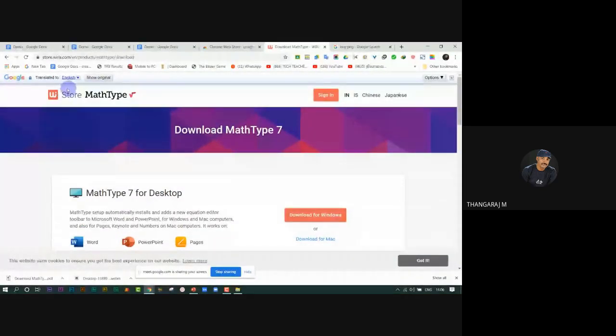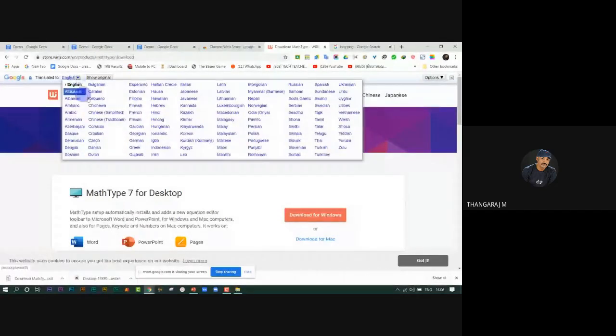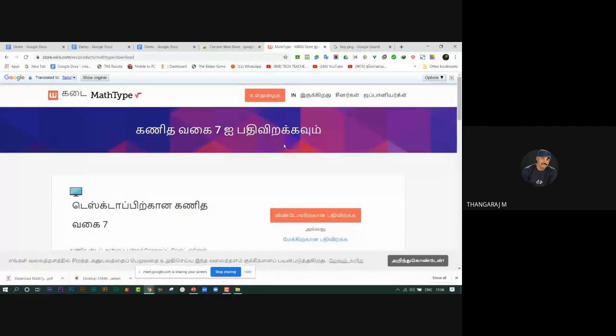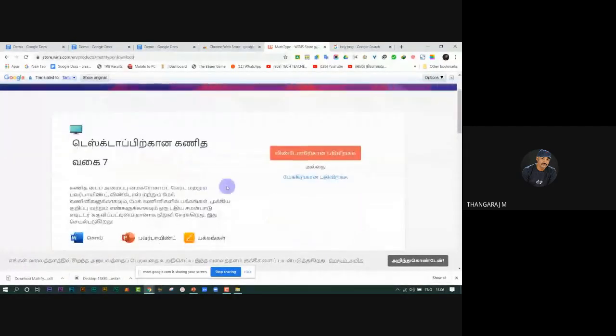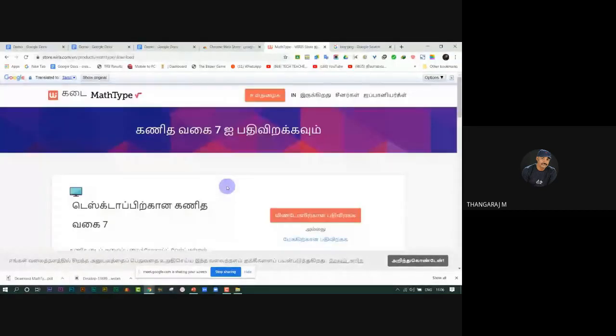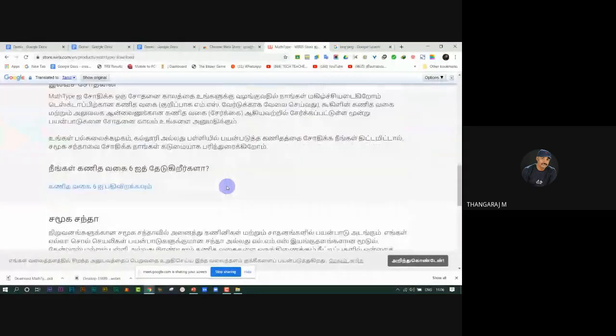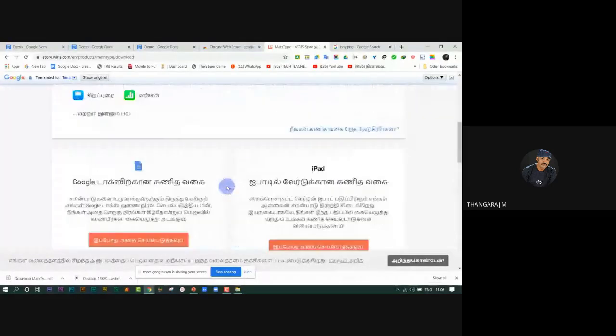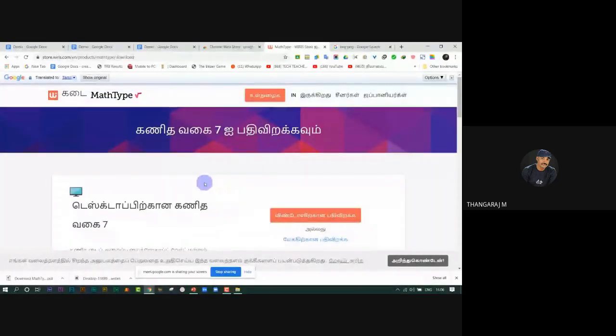Here the languages appear. You select a language, and select Tamil. The entire website, the entire page, will be translated into Tamil. You may choose any language. Okay.